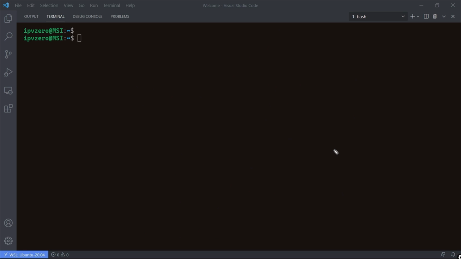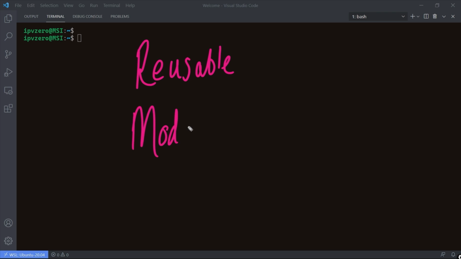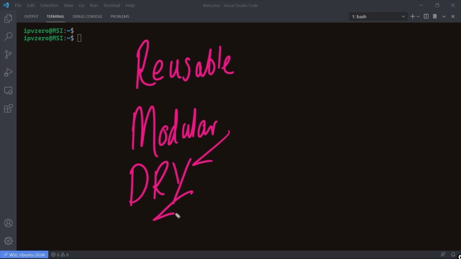Well, realistically, functions allow code to become much more reusable, and they make your code much more modular. Using functions allows you to adhere to what is called the DRY principle. What is the DRY principle? Well, it simply means don't repeat yourself. As opposed to continually repeating the same type of code, the best thing to do is to put that code into a function, and then you can just call that code as many times as you need.